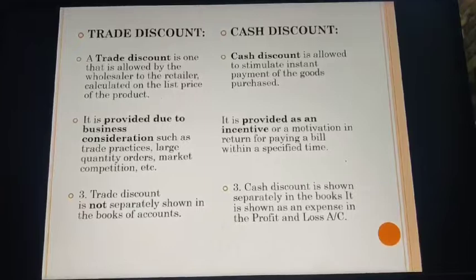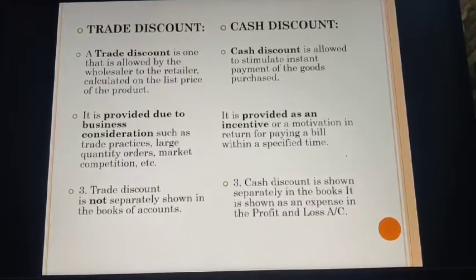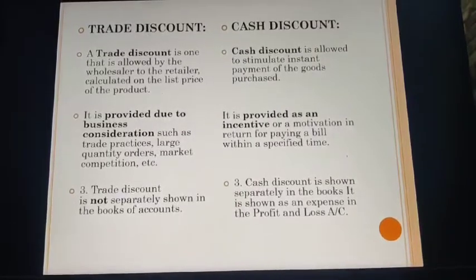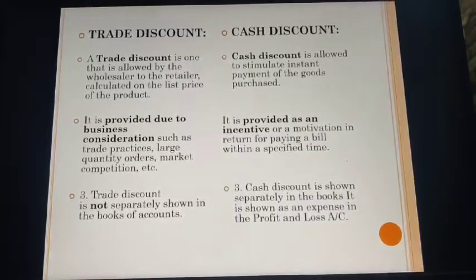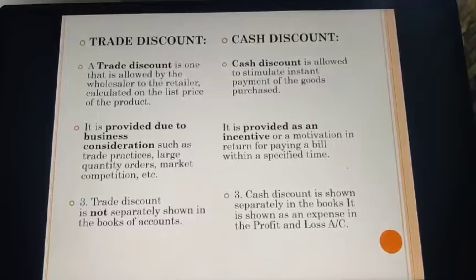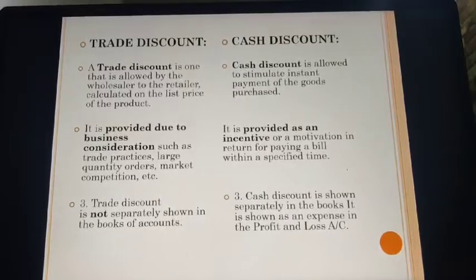It is provided due to business considerations such as trade practices, large quantity orders, market competition, etc. Basically, it is provided to boost your sales. Trade discount is not separately shown in your books of accounts. It will never appear in your books of accounts.